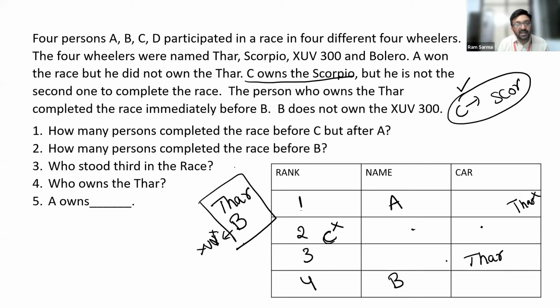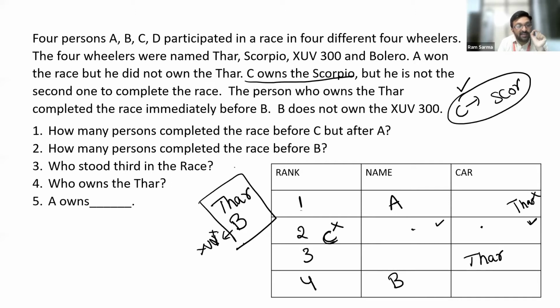Now my question is, when Thar and B are fixed in these two places, which rank should C get? If Thar is the third ranker, B should get the fourth rank. In this particular case, which rank should C get? Second. So this is the only place we are left with. But it should not happen, the reason being C is not the second ranker.